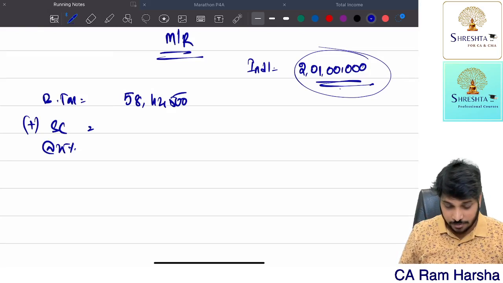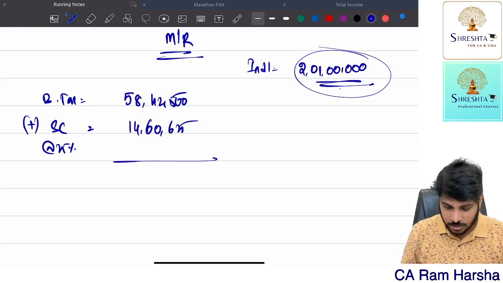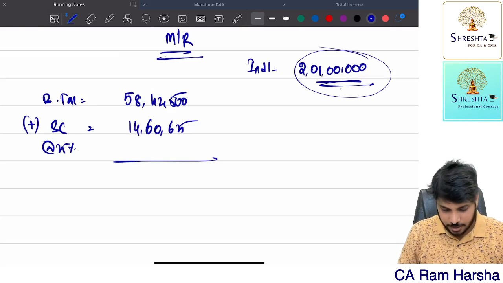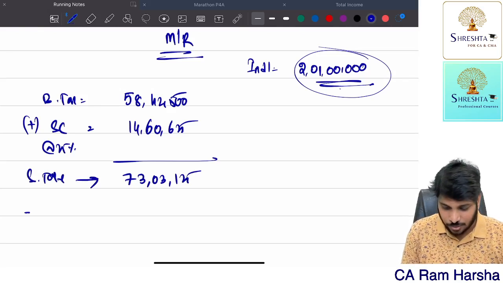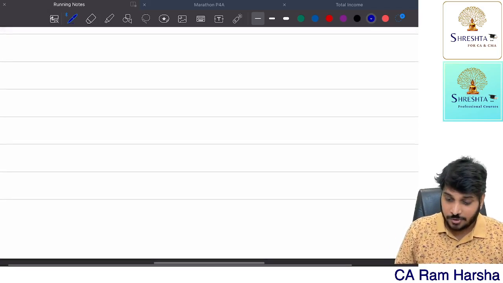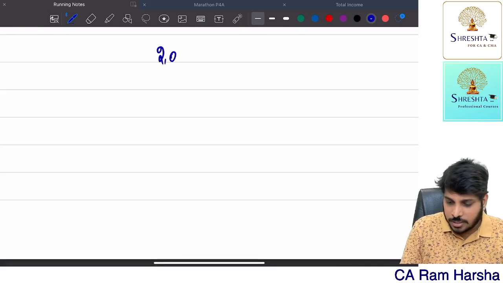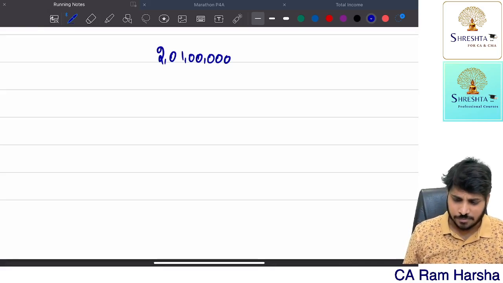58,42,500 into 25%: how much is that? 14 lakh 60,625. What is the subtotal? 58,42,500 plus 25% is 73 lakh 3,125. This is the subtotal. Now this is eligible for marginal relief. What do you mean by marginal relief? Now you see, this individual is having an income of 2 crore 1 lakh.